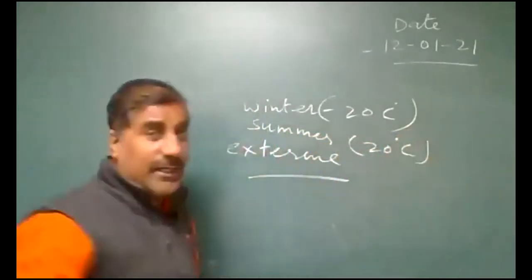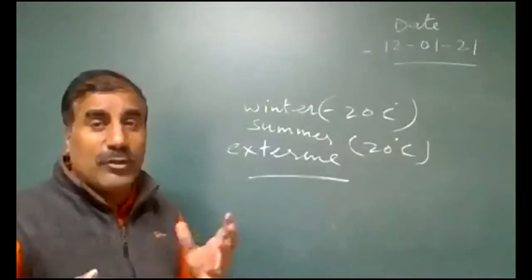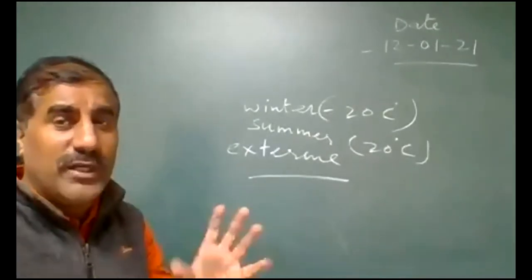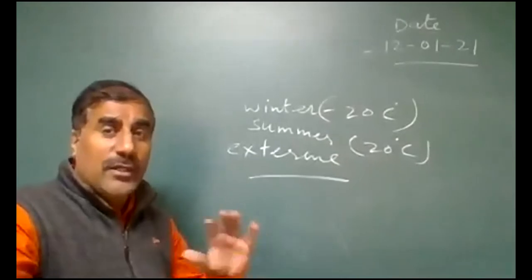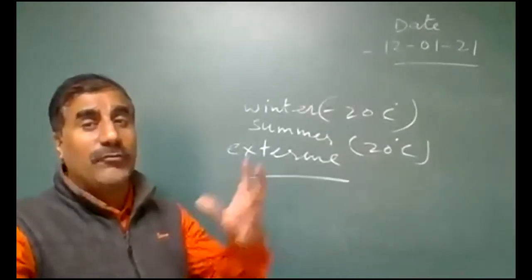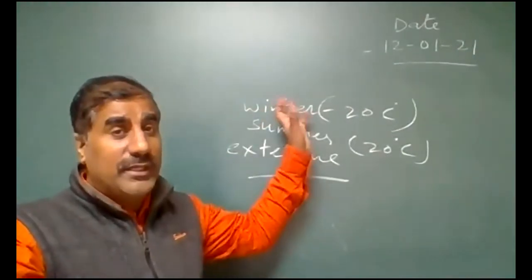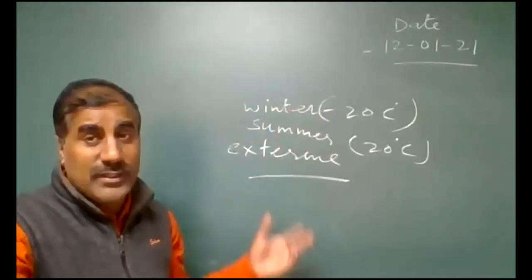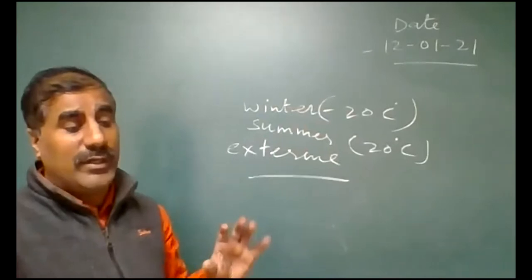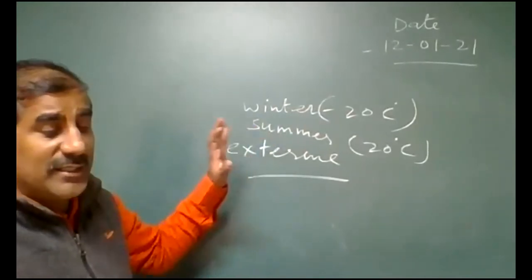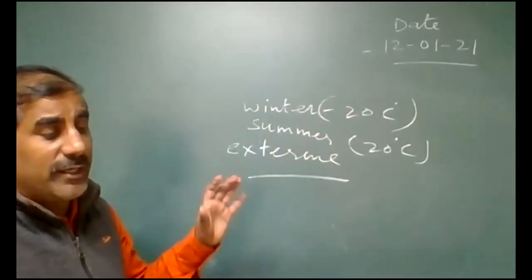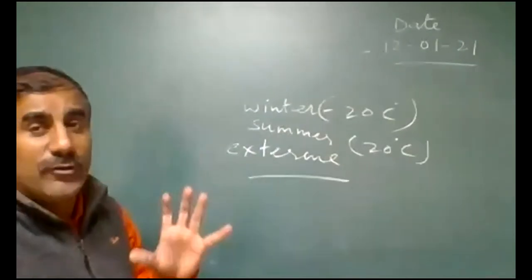Like in India, the average temperature is approximately 20 degrees Celsius. During the winter, minus 20 degrees Celsius was recorded, and during the summer 20 degrees Celsius, in Canada and USA.